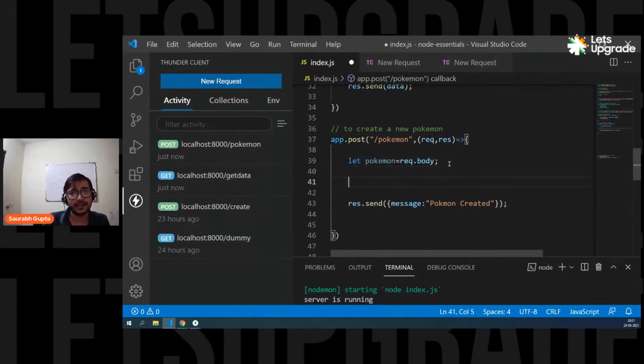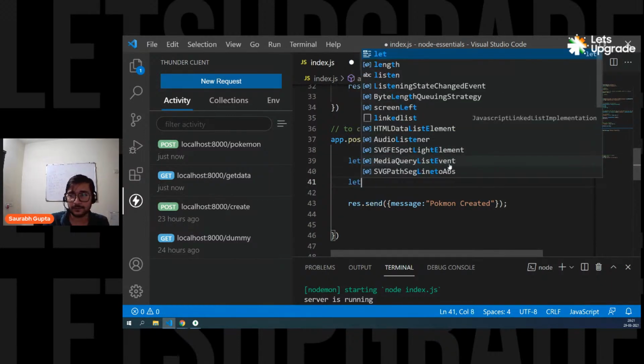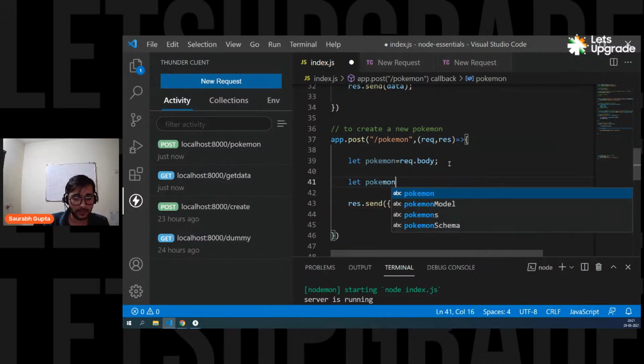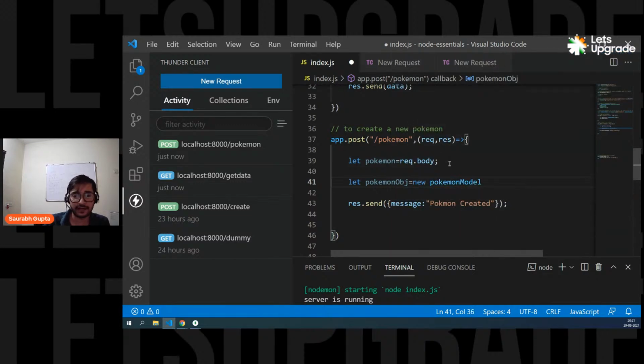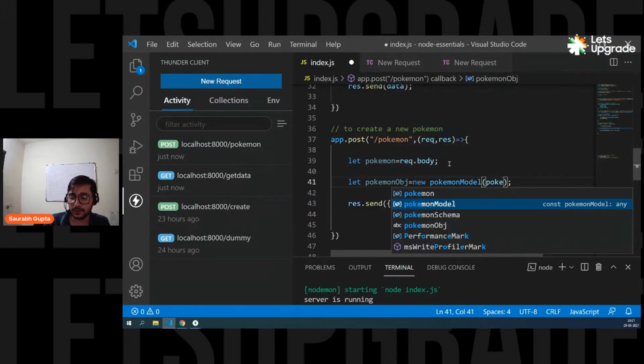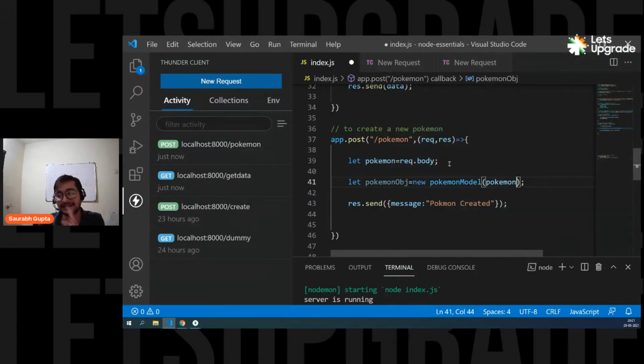So what I have to do is simply create a model object. Let's call it Pokemon obj equals new Pokemon model that we have created. Inside this, you simply pass the Pokemon data that you want to insert. In your other cases, it can be your users, posts, comments, chats, or products. In this case, it's Pokemon. Is that clear, everyone? So now our request.body, that is our data, is stored in Pokemon.